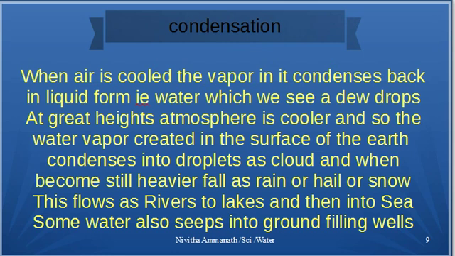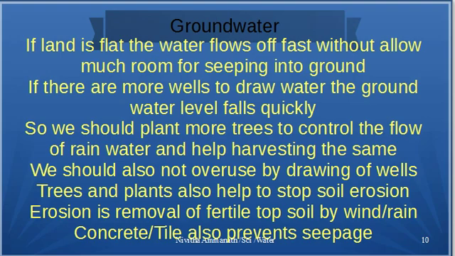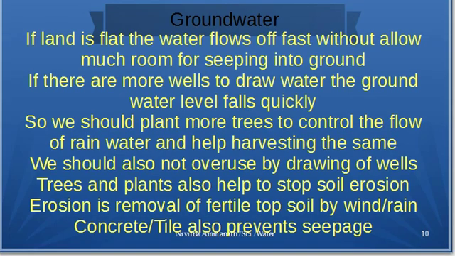We will see what is the benefit of this seeping. What is groundwater? The water that we pull out by digging a well is called the groundwater. Where from this water comes? The water is there in the ground or under the ground because the rainwater seeps into the soil. If the land is flat and there are no trees, the water will move very fast in case of a rain and there will be no room for seeping.